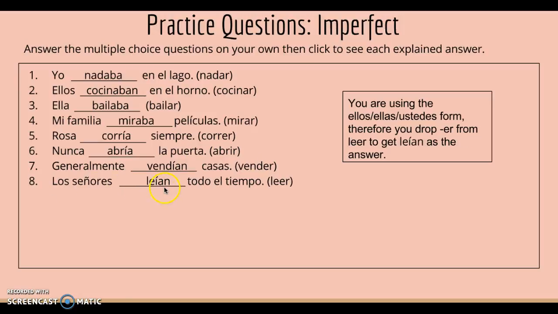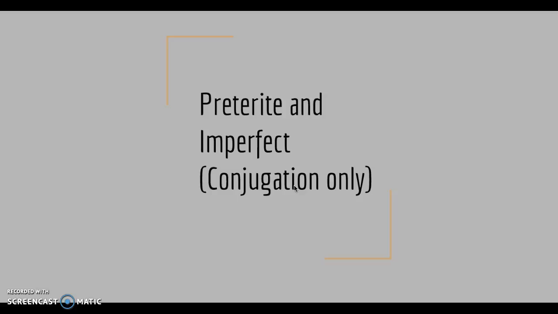Los señores leían todo el tiempo. You're using the ellos, ellas, and ustedes form, so just drop the ER and add ian for señores to get leían as the answer. Notice it's not leyían with a Y, it's not I to Y stem changing, it's leían. Don't get that mixed. Alright, so that's the end. I hope you guys learned a little something.